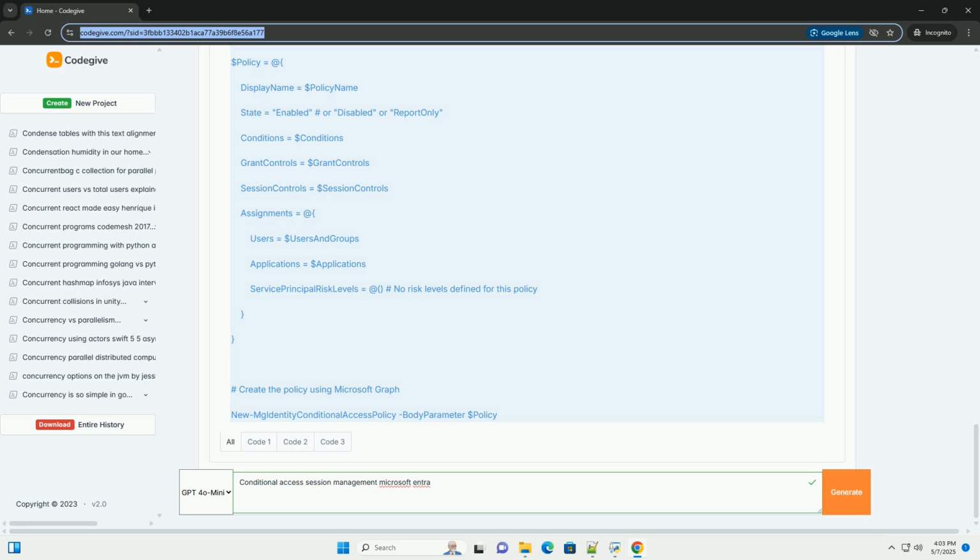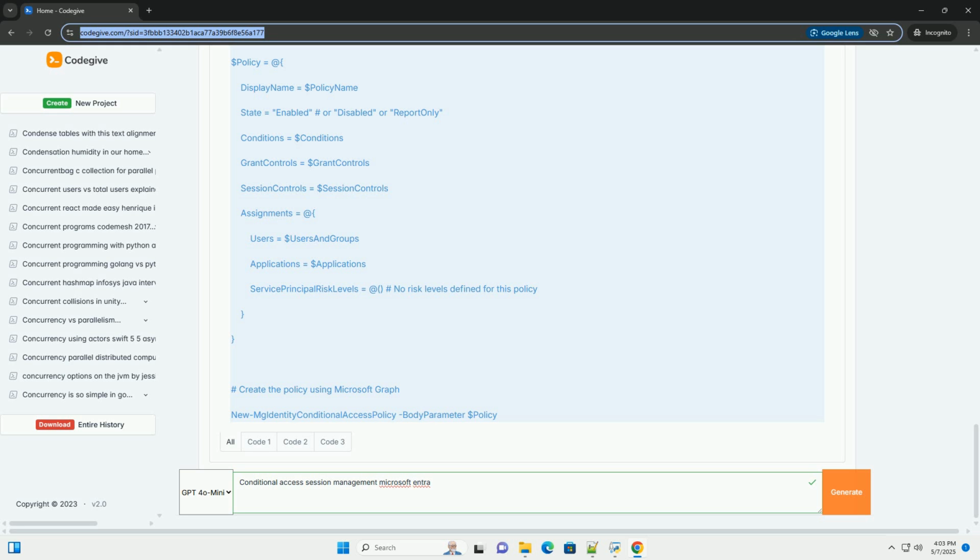Options. Always: the session persists even after the browser is closed and reopened. This provides a seamless user experience but can be a security risk if the device is compromised. Never: the session is cleared when the browser is closed, requiring the user to re-authenticate every time they access the application. This is the most secure option but can be inconvenient for users. Custom days: allows you to specify the number of days the session should persist. This offers a balance between security and user experience.